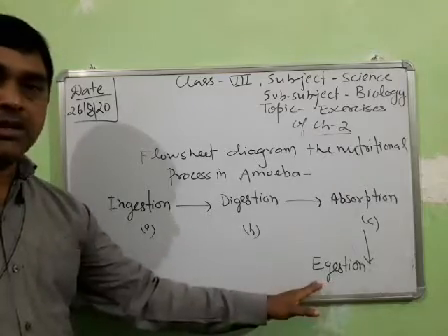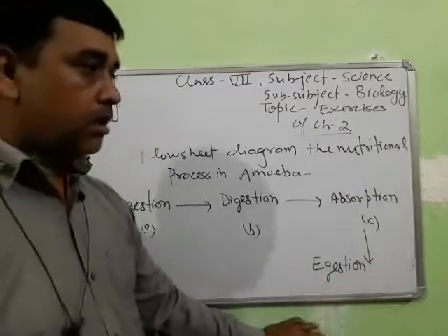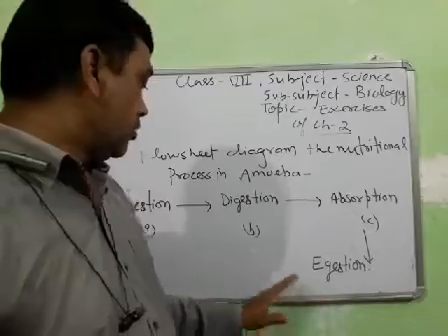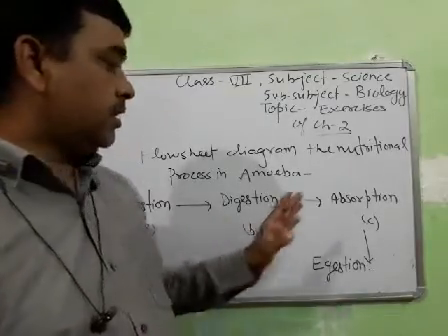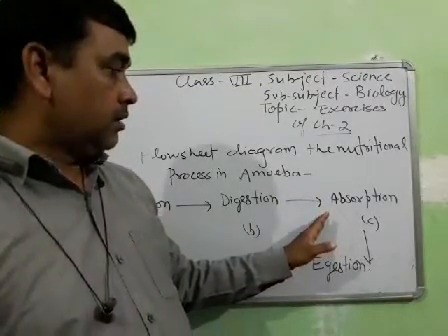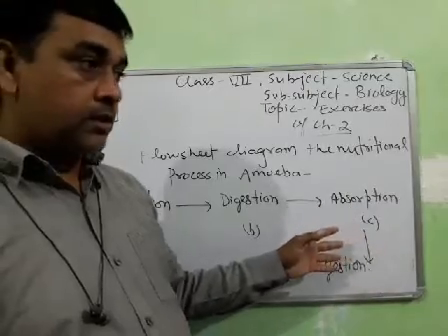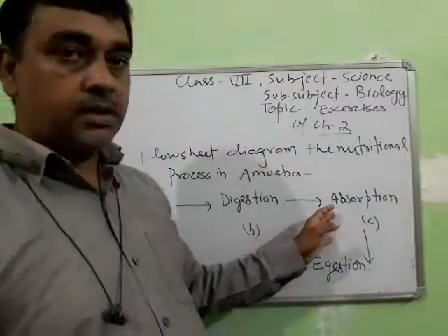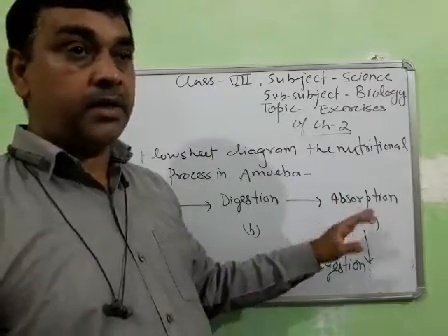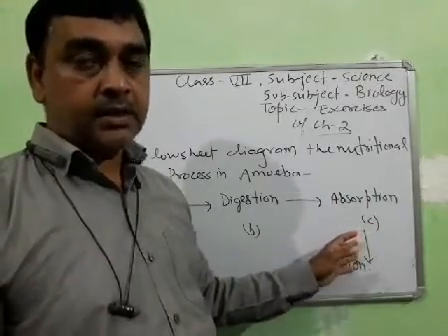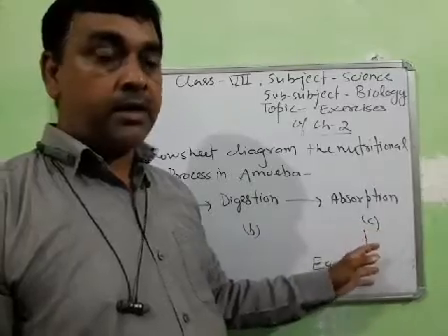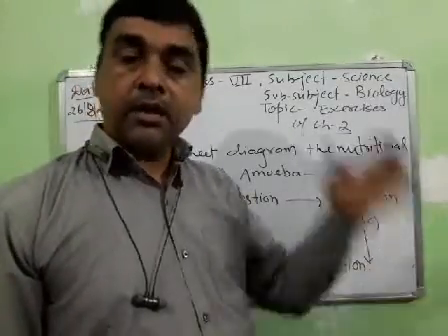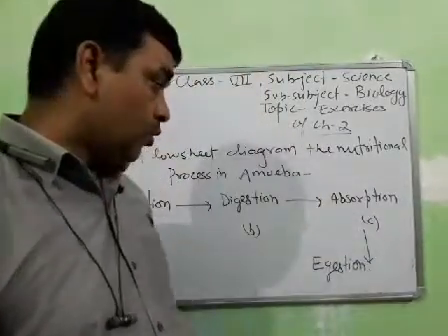No ingestion, because there are no specific organs found. But when you discuss this, they are absorbed, then assimilated, increase their size, grow, and ultimately divide into two daughter amoebae. Okay.